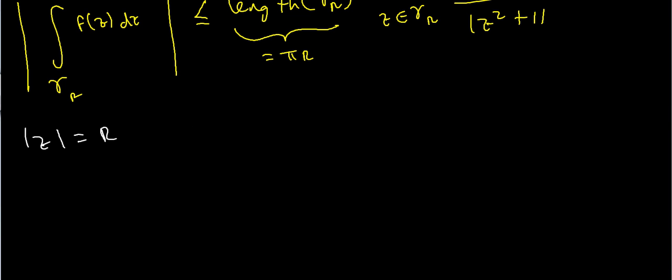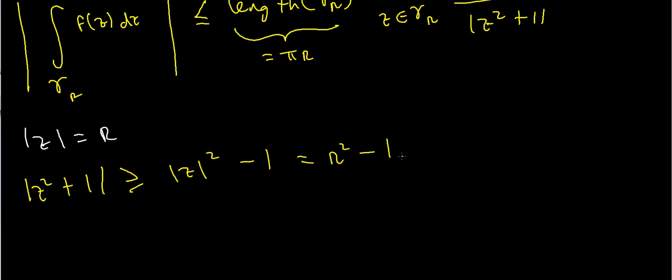If I look at the denominator, I'm going to see if I can bound it. I've got modulus of z squared plus 1. I can use the reverse triangle inequality, which tells me that this is greater than or equal to the modulus of z squared minus 1. But the modulus of z is just R, so this is just R squared minus 1.